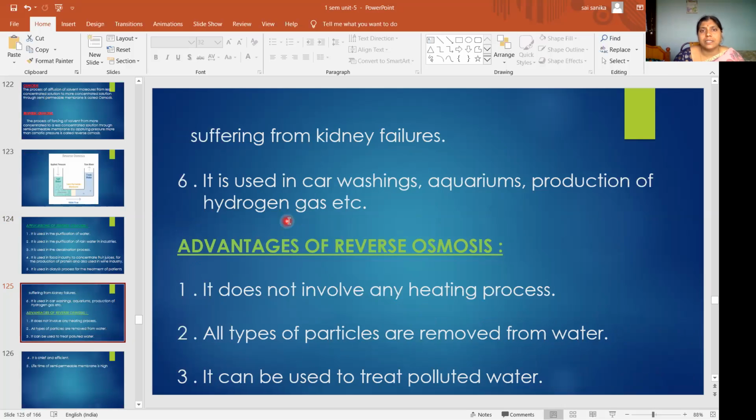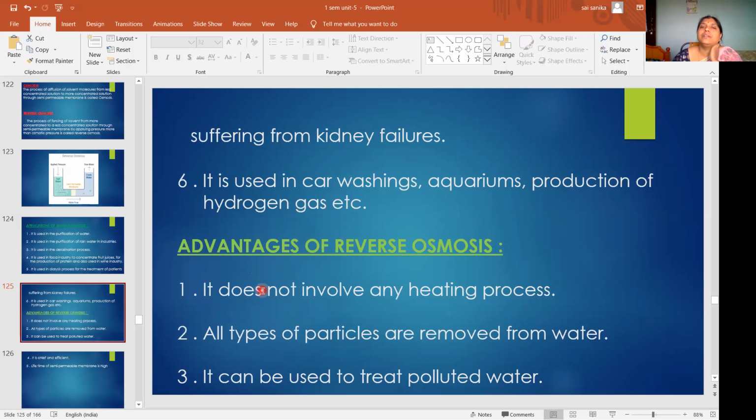The next, it is used in car washing, aquariums, and production of hydrogen gas. So we can produce hydrogen gas by this reverse osmosis. These are some of the applications of reverse osmosis.